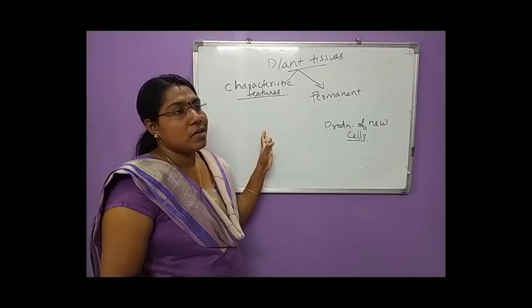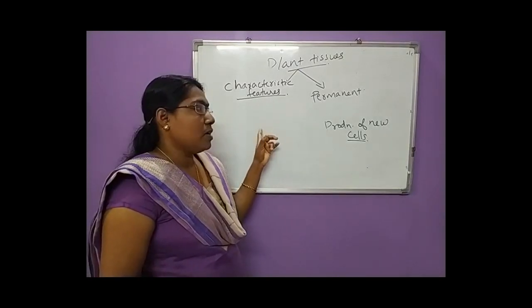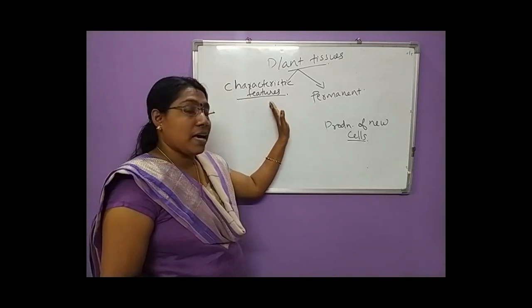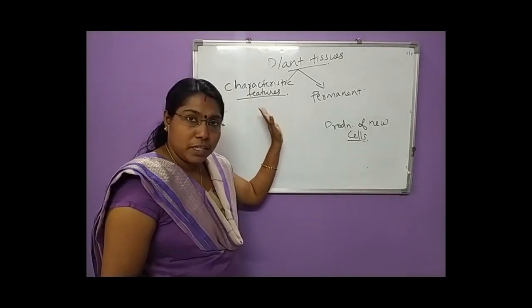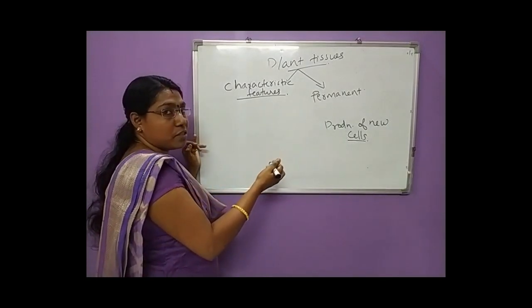I think in your textbook 7 points are there. All are very important. What are the various characteristic features of meristematic tissues?